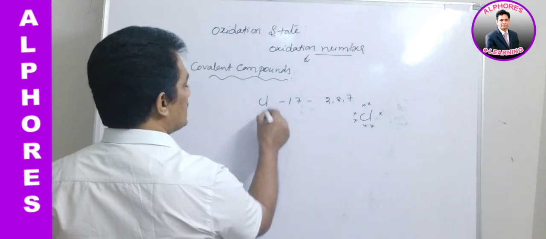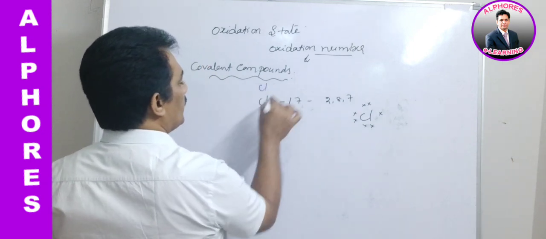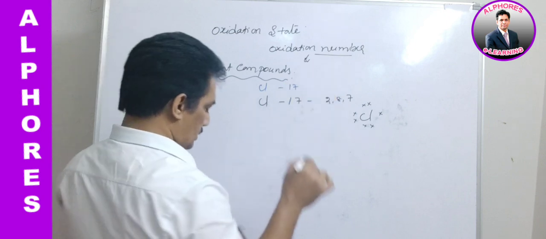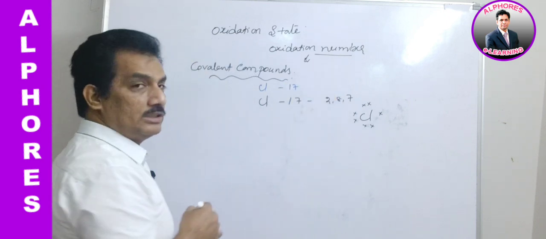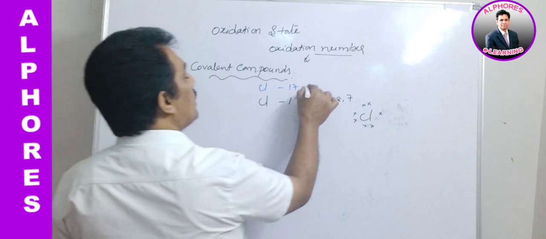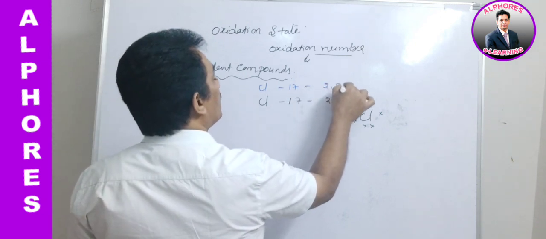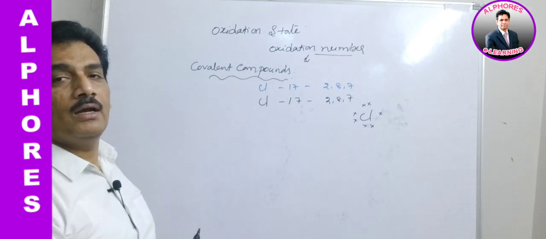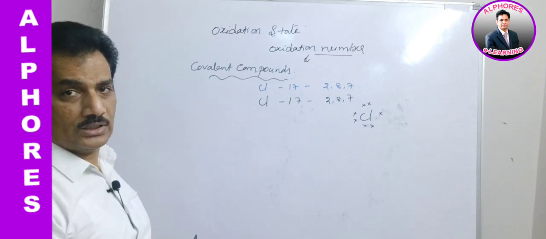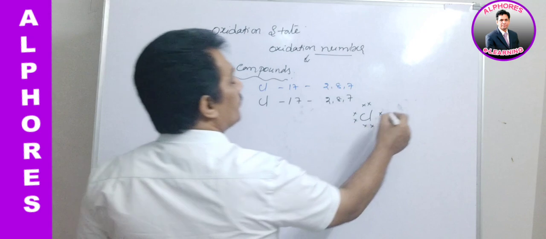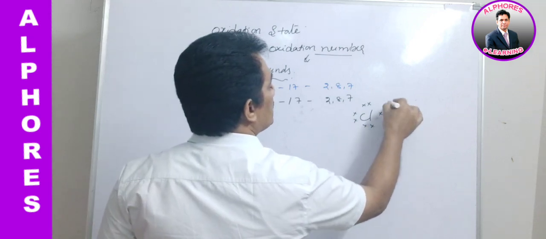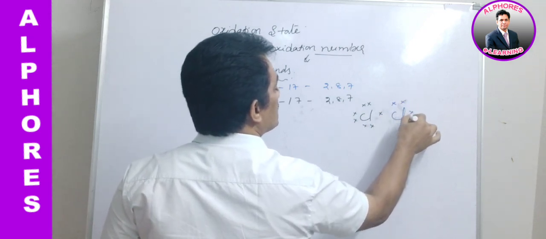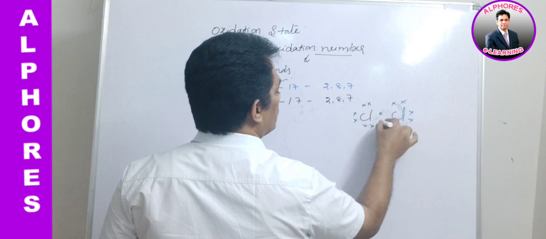Now let us imagine one more chlorine atom. Its atomic number is also 17, with configuration 2, 8, 7, so 7 electrons in the outermost shell. It also requires one electron to get the octet structure, is it not?